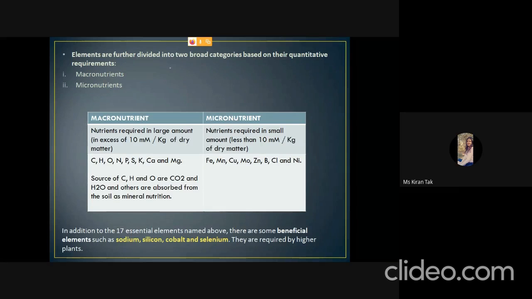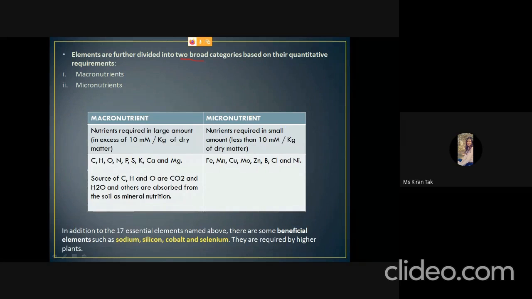These essential elements are categorized in 2 broad categories, that is macronutrients and the other one is micronutrients. As the name suggests, macro means large amount and micro means small amount. So the amount is 10 millimolar per kg of dry matter. If the requirement is less than this amount, then it is a micronutrient, and if it is more than this, then the nutrient is a macronutrient.